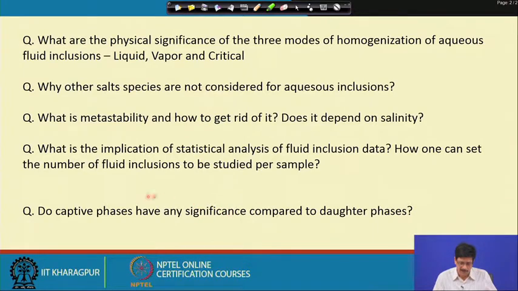But this situation could be overcome by looking at the population, because if the fluid at a certain point of time had a certain value of salinity, then there should be more than one inclusion which is polyphase at room temperature. If we are only getting a stray inclusion in a population which is polyphase and the rest are all biphase, then the suspicion that this halite is not a daughter phase but a captive phase would be stronger.